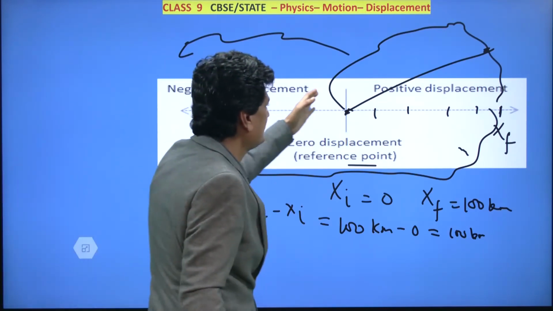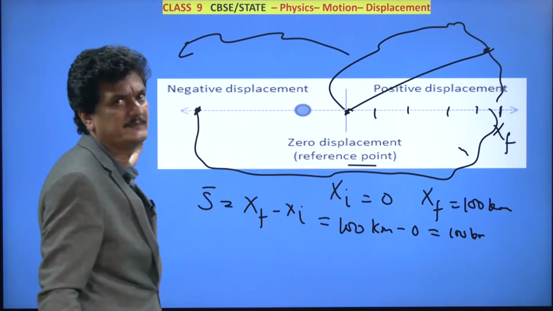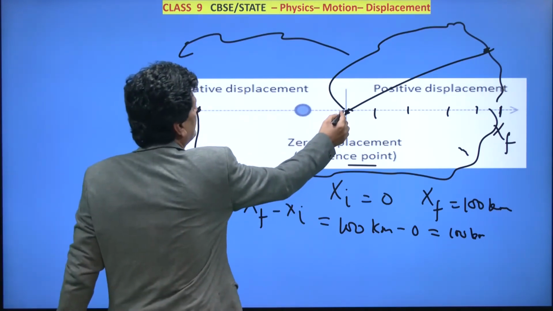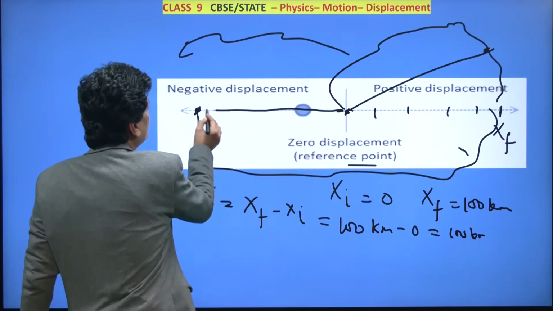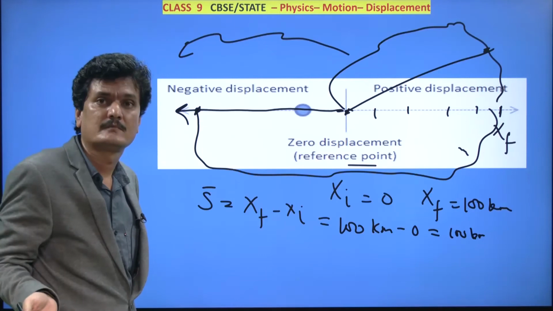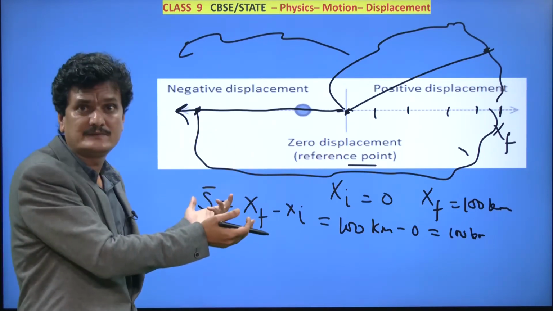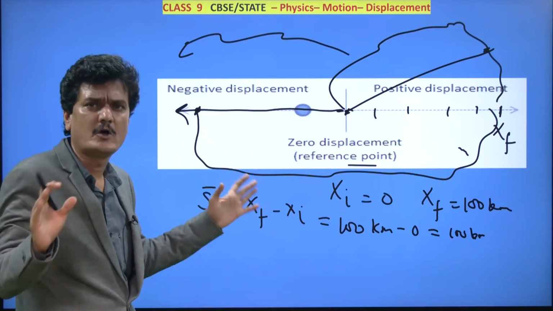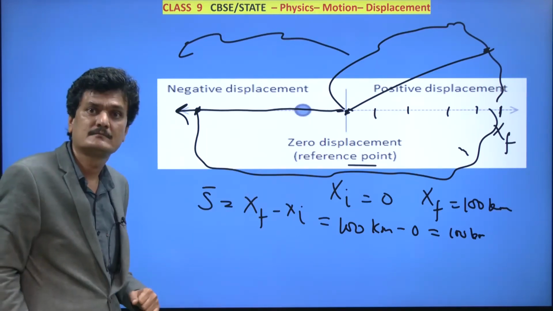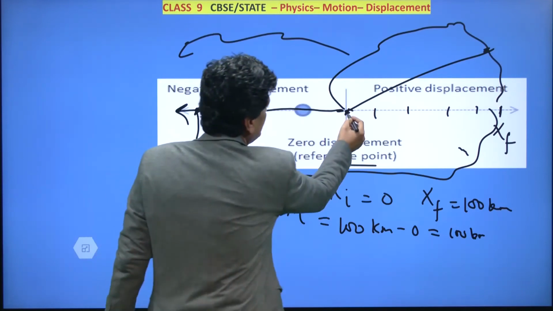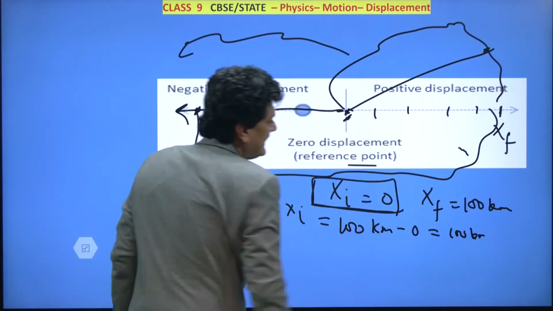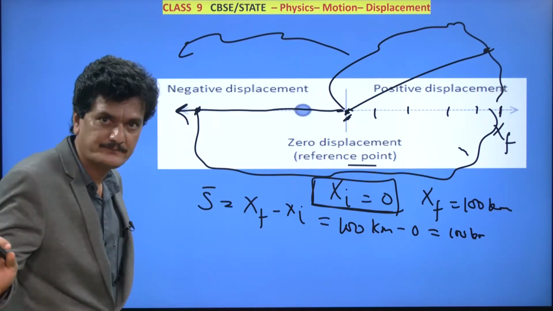Initial position is here. Draw the x-axis from the initial position to the final position. That's what we have done here, drawn the x-axis. Then put the scale on that x-axis as per your unit, kilometer, meter, miles, whatever. Then again the initial position value xi remains 0. Initial position value xi will always remain 0.